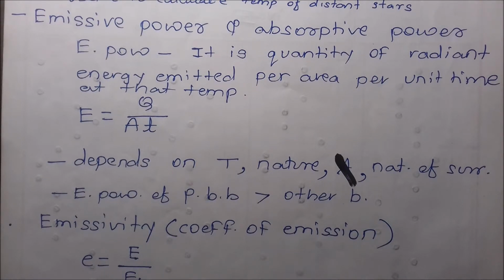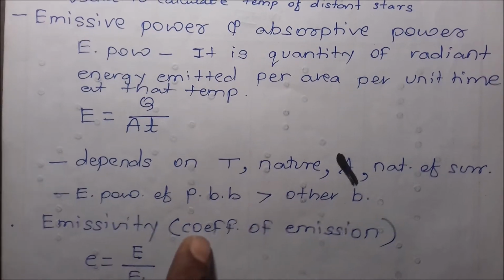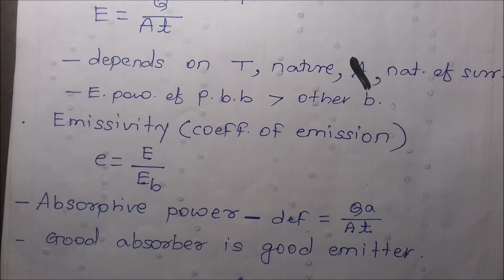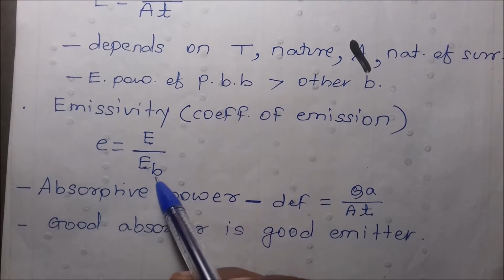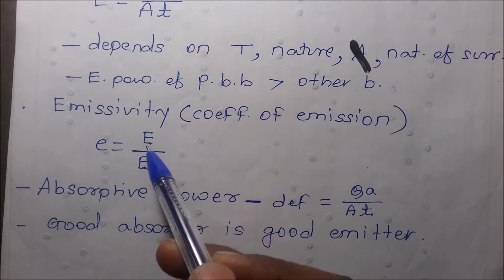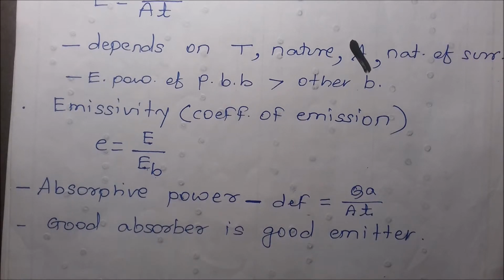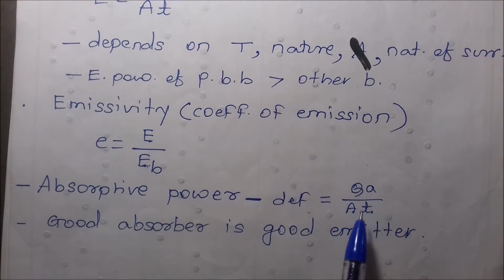A good reflector is never a good emitter. Then emissivity, the coefficient of emission, is defined as the energy emitted by a normal body upon the energy emitted by a black body, that is, the emissive power of the normal body upon the emissive power of the black body. Then absorptive power is the energy absorbed per unit area per unit time. A good absorber is a good emitter.